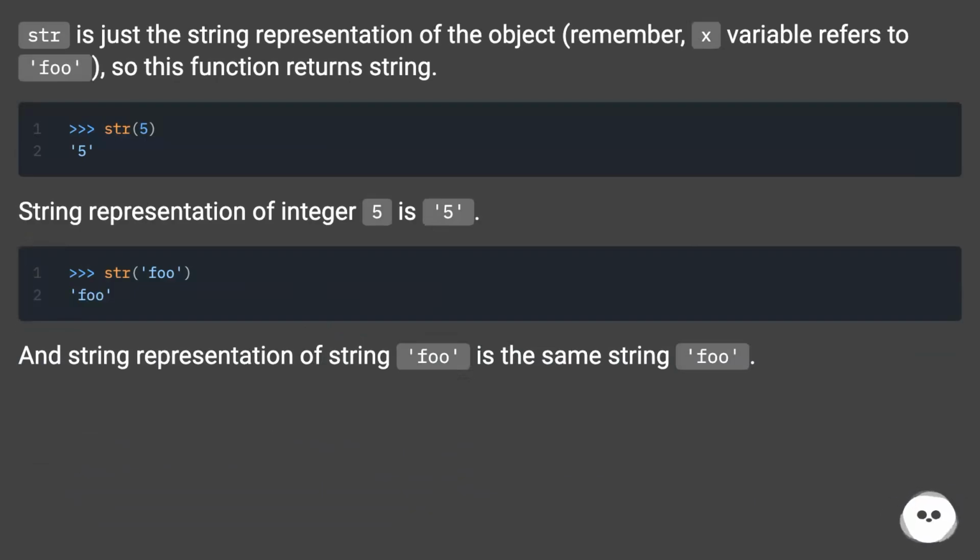Str is just the string representation of the object. Remember, the x variable refers to foo, so this function returns a string. The string representation of the integer 5 is '5'. And the string representation of the string 'foo' is the same string 'foo'.